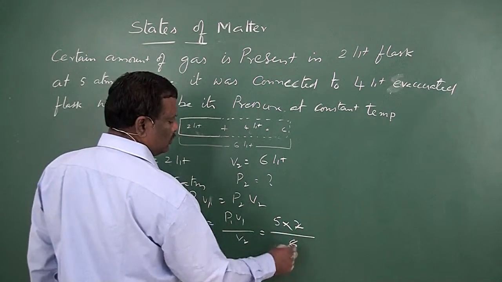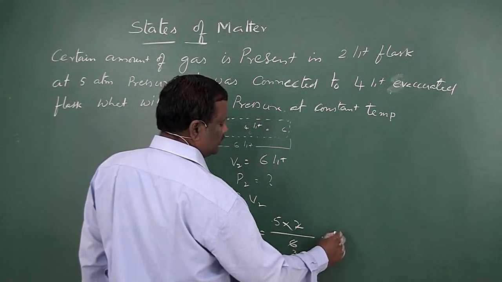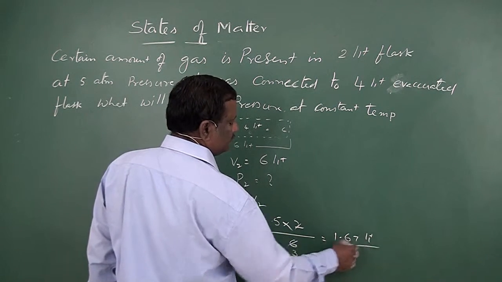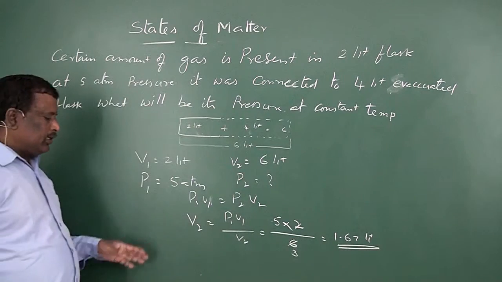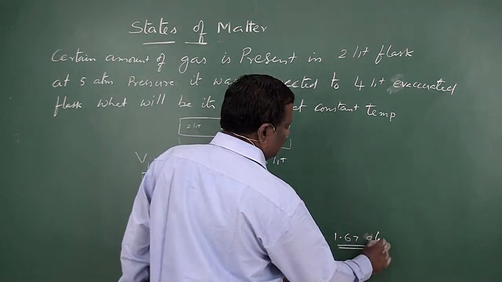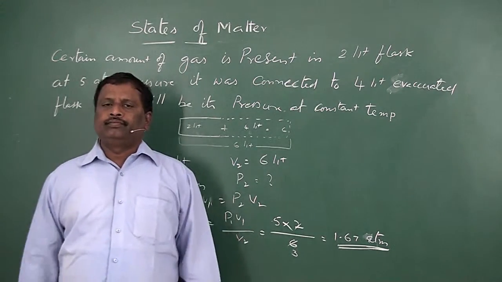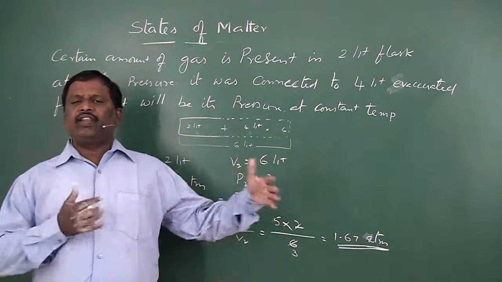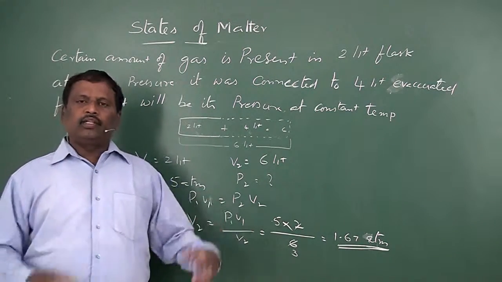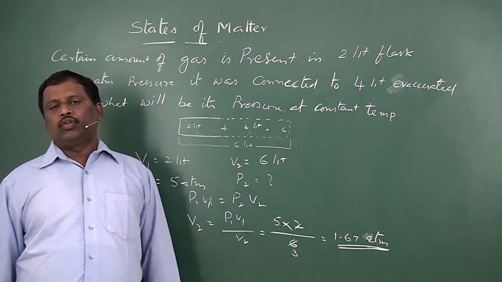So 5 by 3, that is 1.67. That is the final pressure, 1.67 atmospheres. Sometimes they may ask like this. When the flask is connected to another flask, you have to add the volumes of the two flasks to get the final volume occupied by the gas.